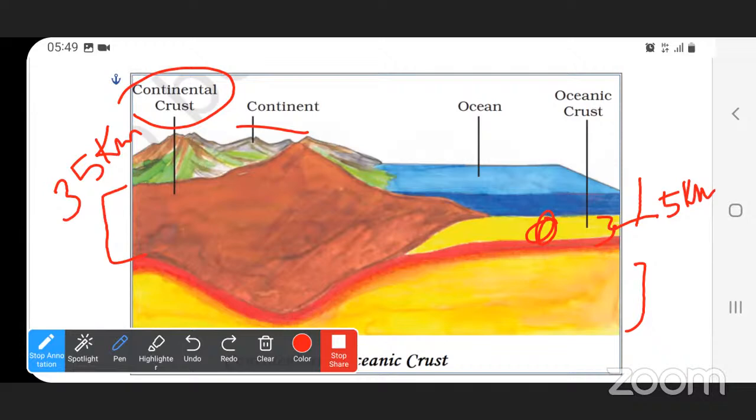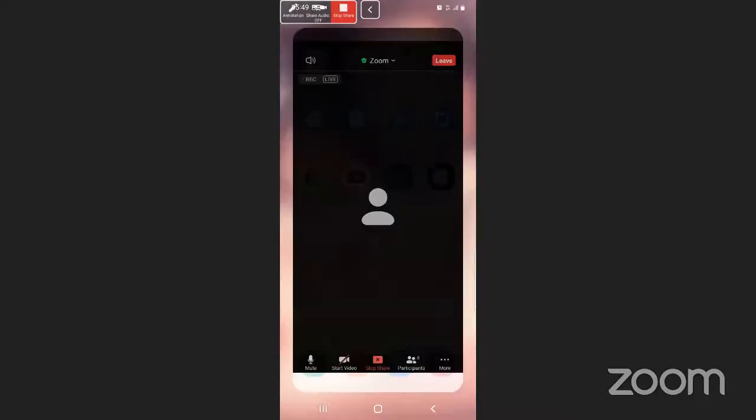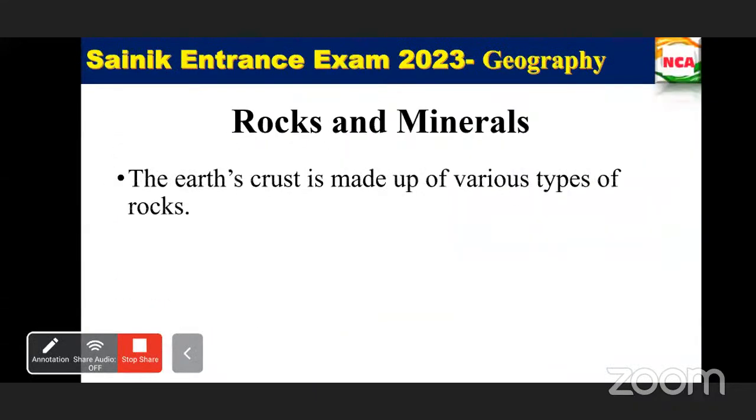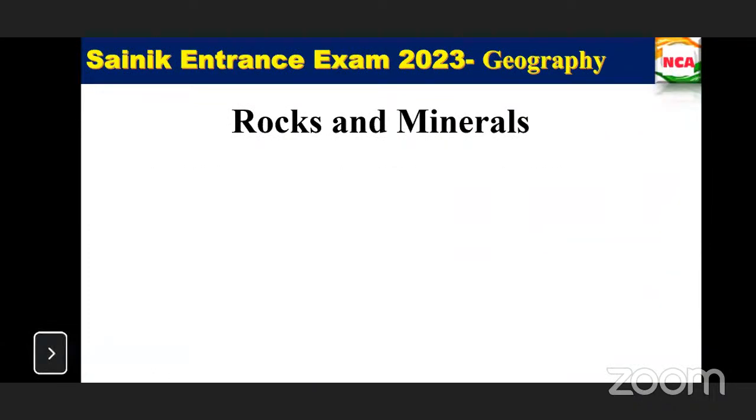So next we are going to see about the rocks. What do you know about rocks and minerals? The next topic is about the rocks and minerals, because we want to know about how the crust has been formed. Just now we have seen the crust. We are going to see each and everything in detail.